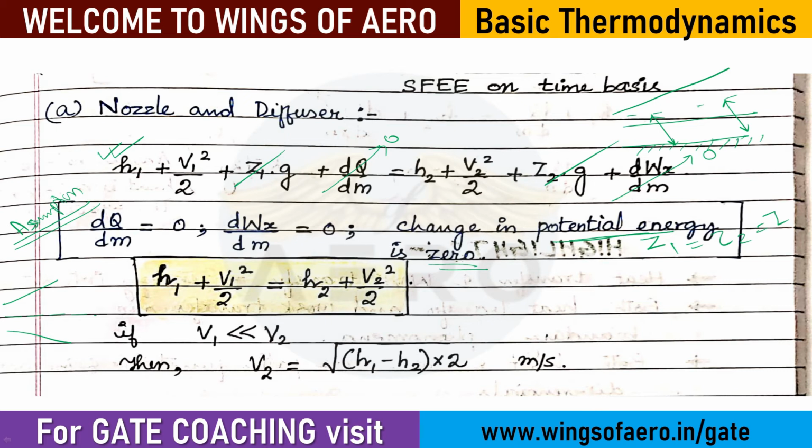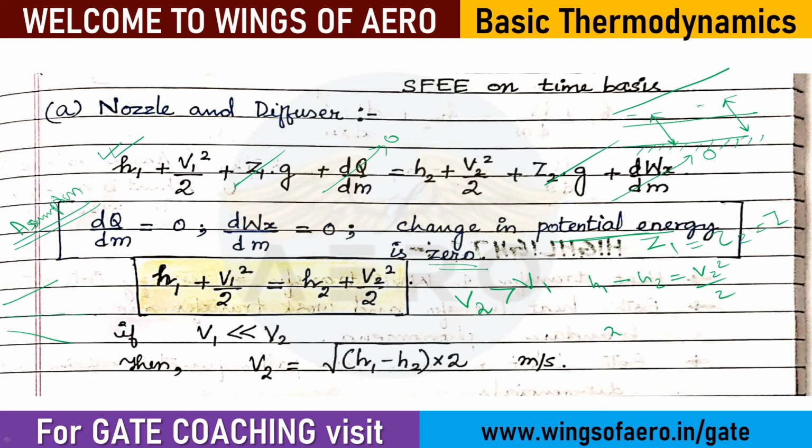Now if V1 is very much less than V2, that means the exit velocity V2 is greater than V1, in that case you can use this formula. We are going to ignore V1. If you ignore V1, you get H1 minus H2 equals V2 square by 2.